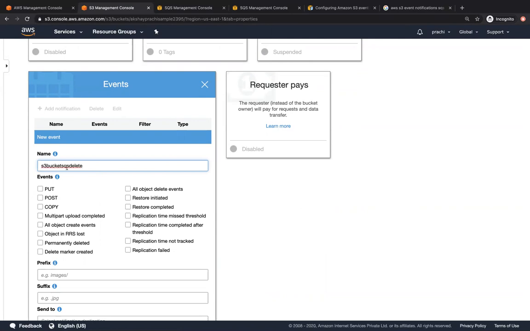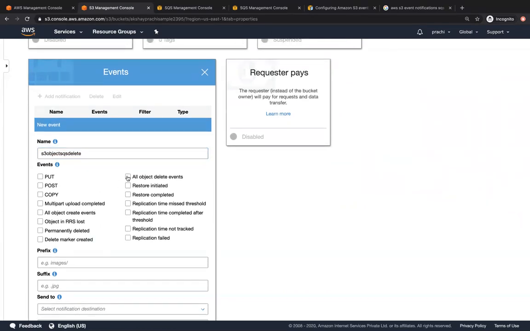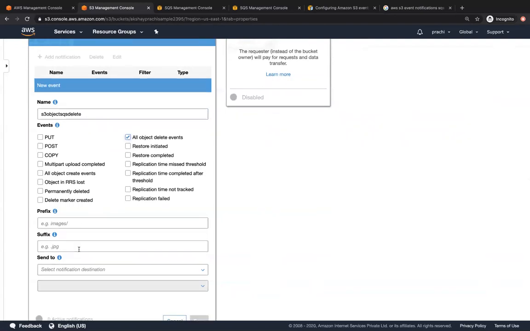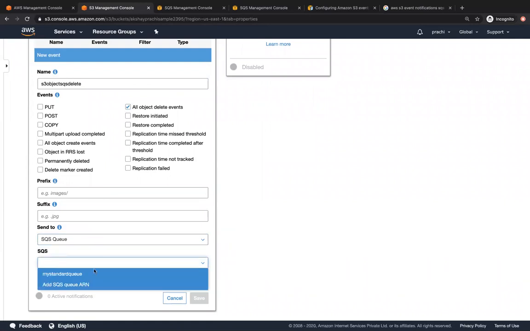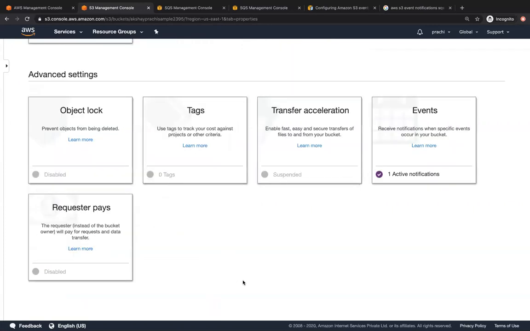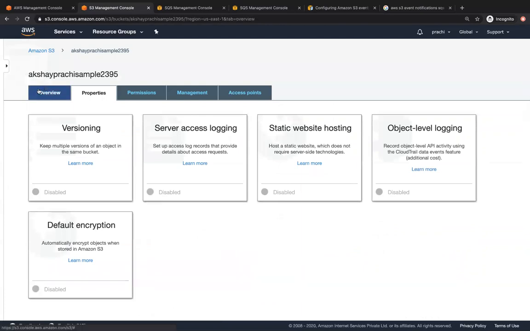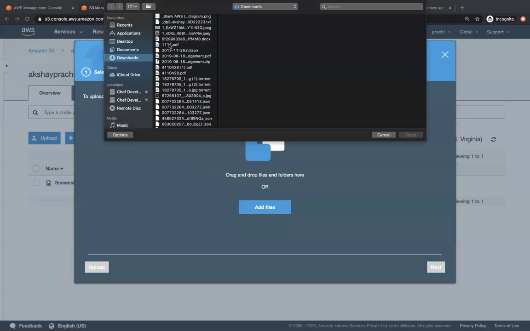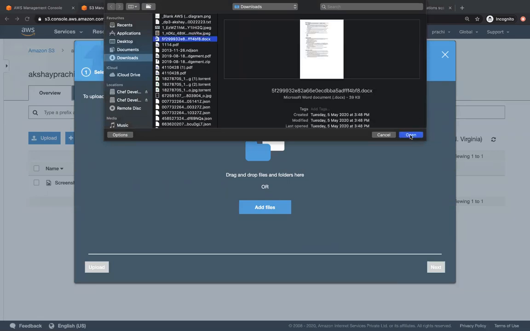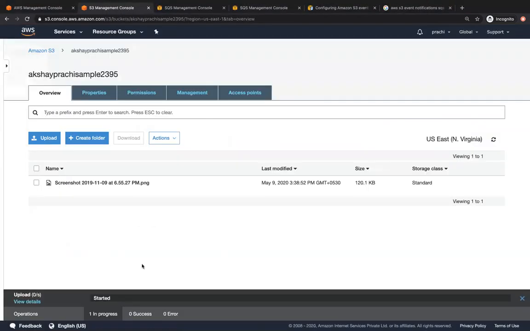I'm calling this S3 object SQS delete event, and I'm going to choose all of the delete events. Instead of giving a prefix or a suffix, I'm just going to send this to an SQS queue. I'm going to choose my standard queue, and then click on save. So now my events have been activated. It's one active notification. Let me upload a file over here, which is a create object event where nothing is going to happen. But then I'll delete that object. Let me add this file over here.